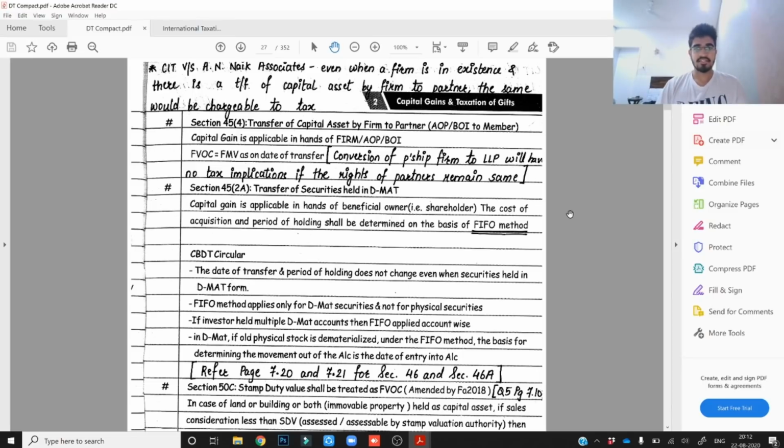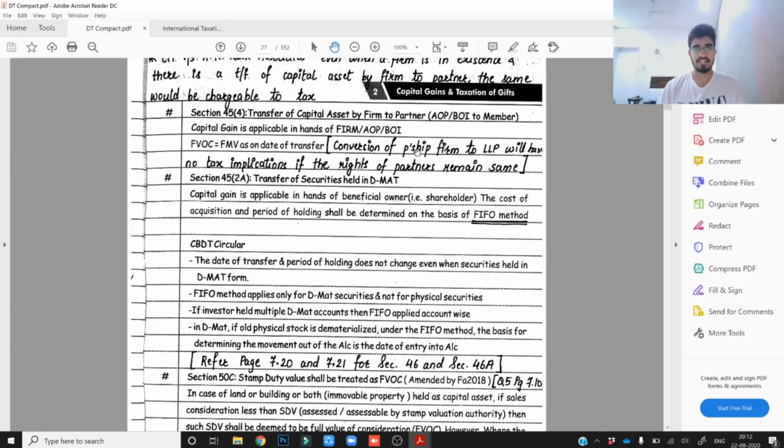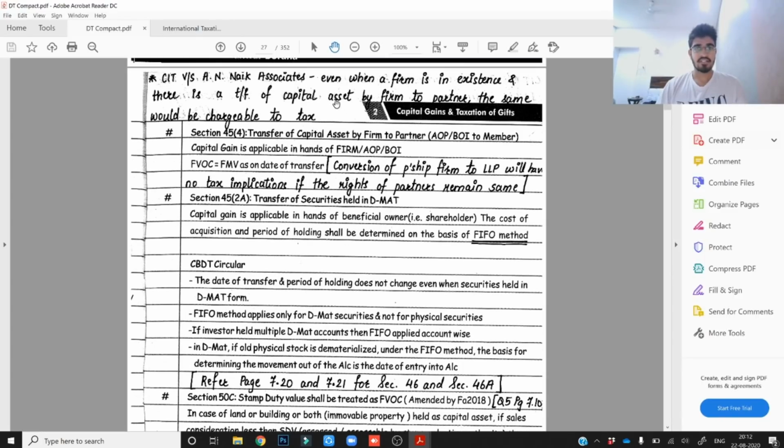Now let's analyze what my strategy was and how I was able to revise the entire content of direct tax in a span of 1.5 days. First of all, I had read this compact and then I had read all the four modules of direct tax, as I told you in the earlier video also. In parallel, when I was reading the modules, I found some extra case laws and some extra provisions, which I had written down on this compact itself. I have written the case laws as well as the question numbers which I found useful in the modules, so that you just have to read this compact in a span of 1.5 days.